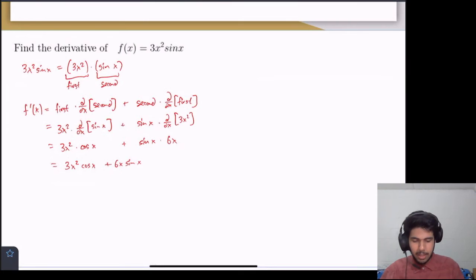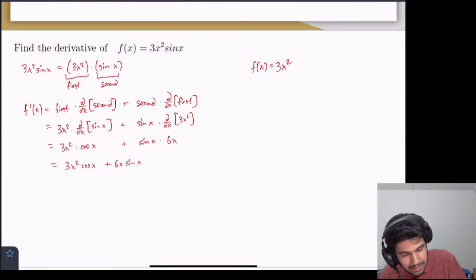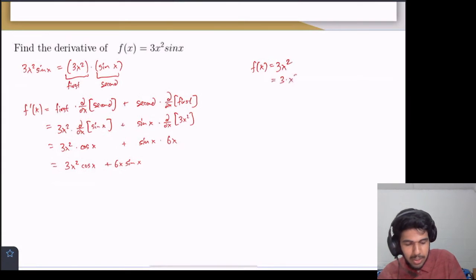And so one technique we can use is to consider f of x equals 3x squared. We've previously learned to do this as a constant multiple with the power rule, right? 3 times the derivative of x squared, and then x squared becomes 2 times x to the power of 1, and then we combine it all together. But we can think about this as 3 times x squared.